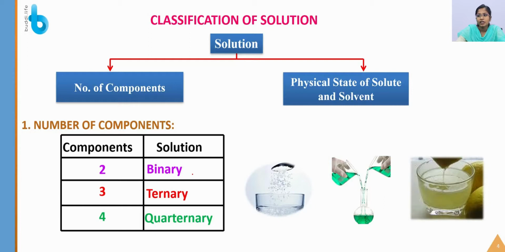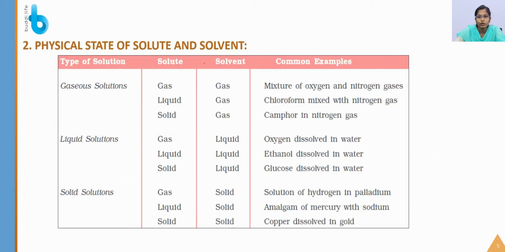Now let us see the classification based on the physical state of solute and solvent. In this, the types of solution are gaseous solution, liquid solution and solid solution. A solution is known as gaseous, liquid or solid based on the type of solvent. If the solvent is a gas, then it is known as a gaseous solution. If the solvent is liquid, then it is known as a liquid solution. If the solvent is solid, then it is known as a solid solution. Then the solute can be anything. It can be a gas or liquid or solid.